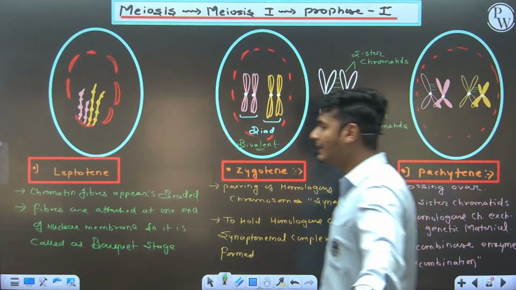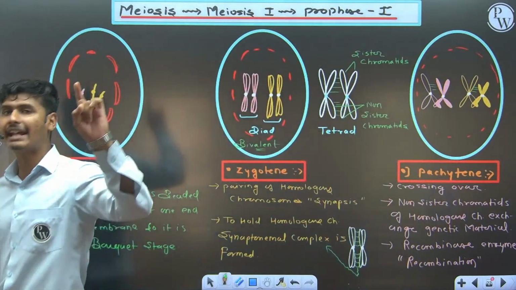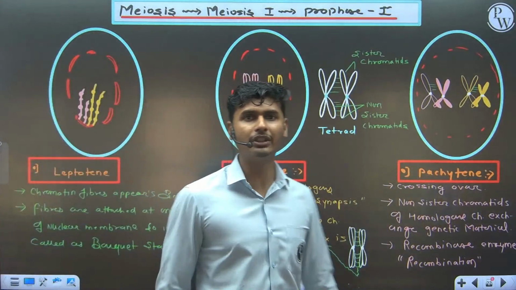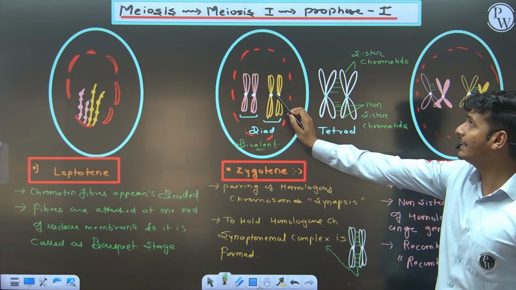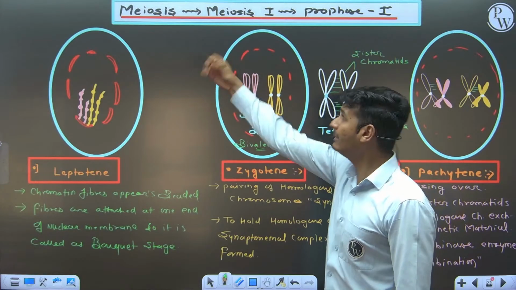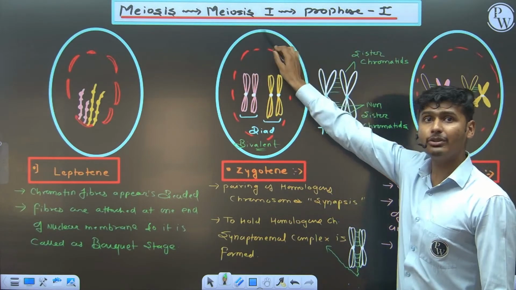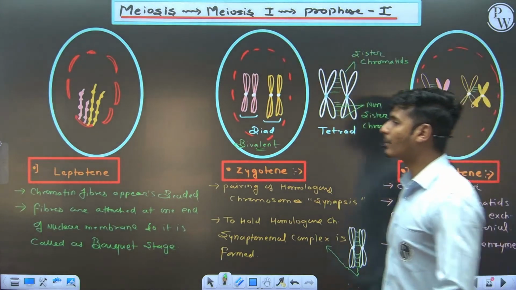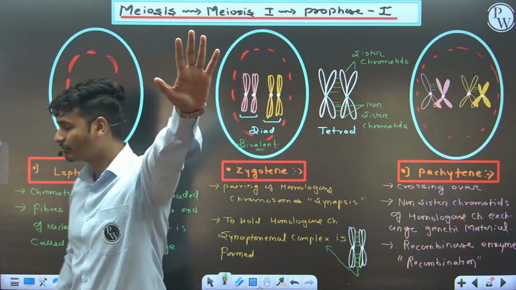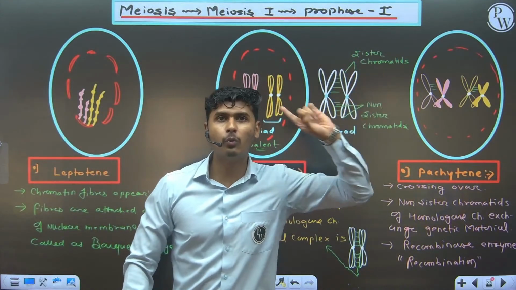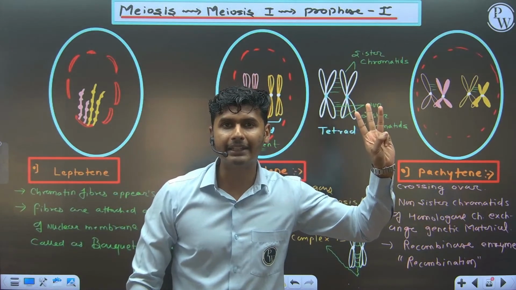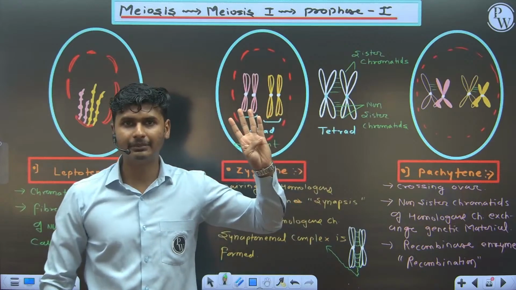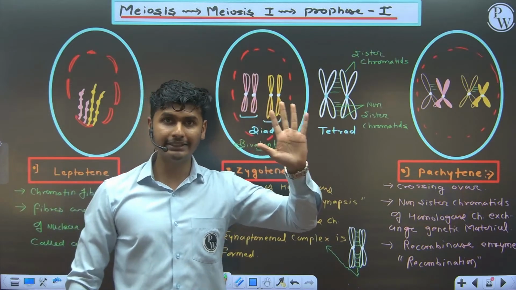Let's directly come to the point, because we have only 9 minutes with us. In these minutes, I am going to explain meiosis. In meiosis 1, prophase 1 has 5 phases. How many phases? 5. First, leptotene. Second, zygotene. Third, pachytene. Fourth, diplotene, and fifth, diakinesis.